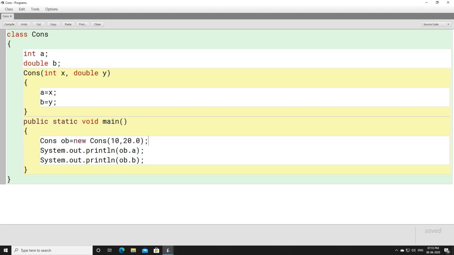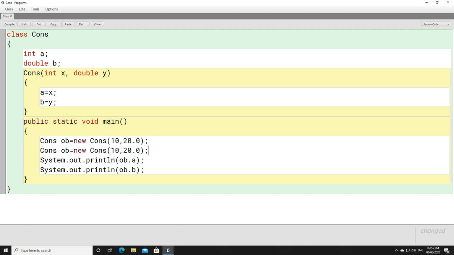Right? Now let us take another example here. Let us take another object here. We have object OB1, and for OB1 we are having 50, and here we will have 60.0. Right? So when this object gets created, the constructor will be called. Value of a and b will have 10 and 20.0 respectively. For which object? OB object.